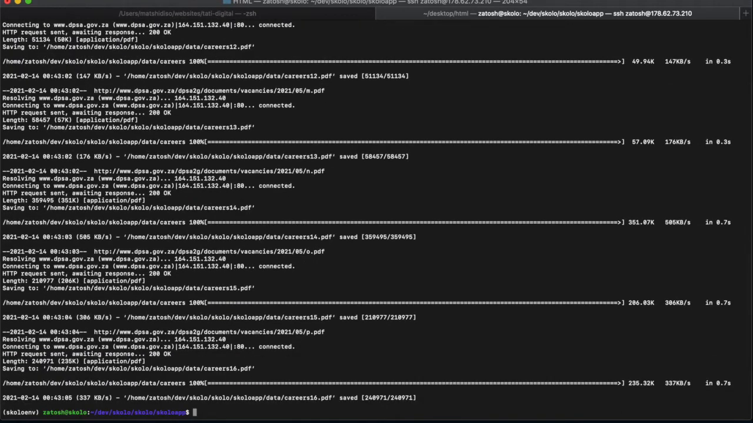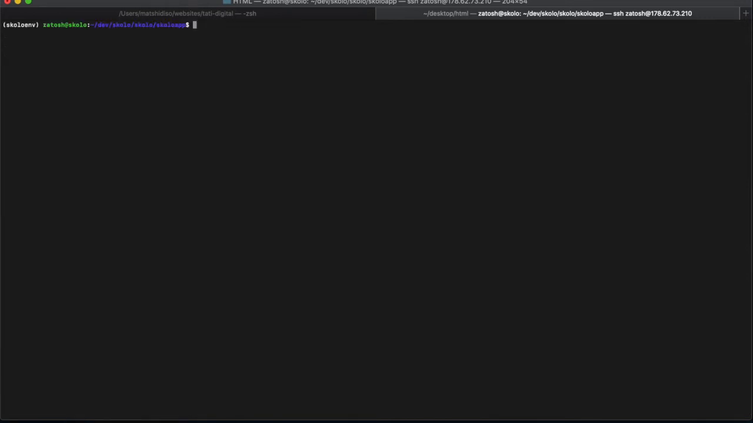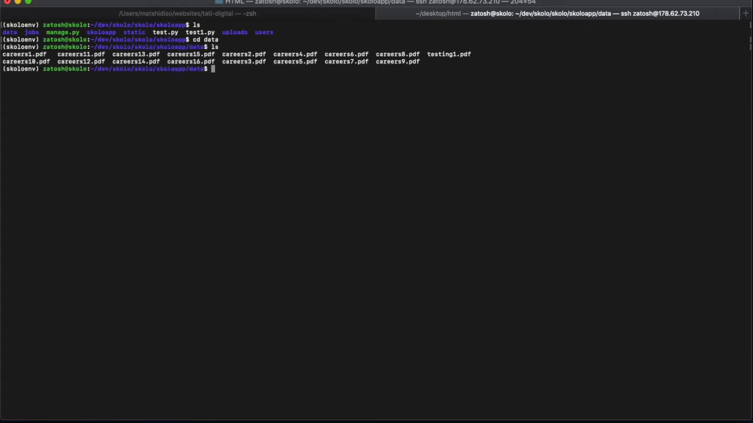Okay, so we finished downloading all our documents. Let's clear this. I didn't see any errors, so I think everything went well. Let us list this, and let us go into CD data, and let us hope that it worked to save it under a different file name. Let's list in there. There you go.